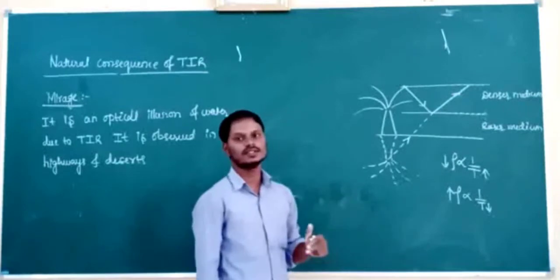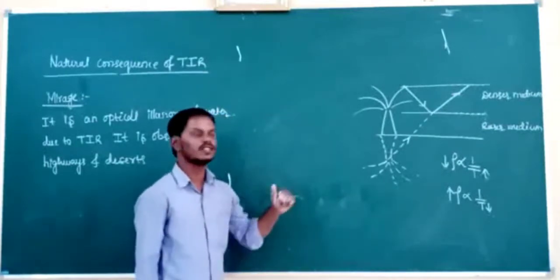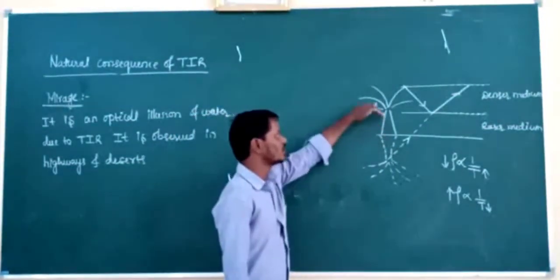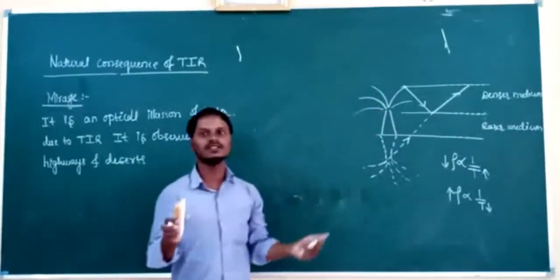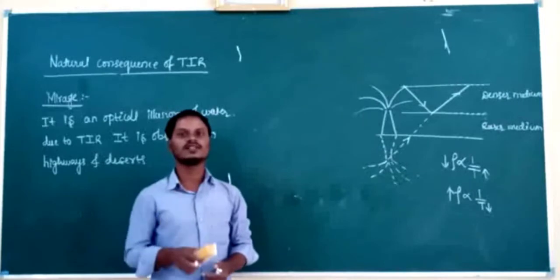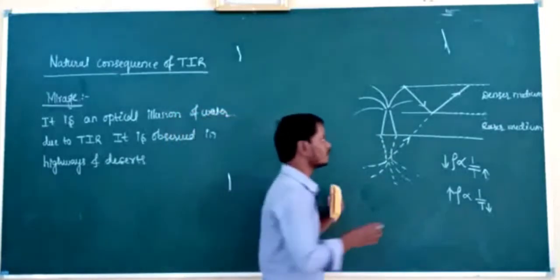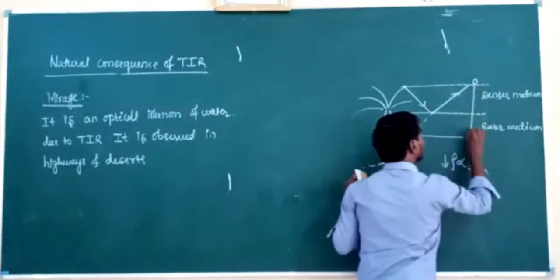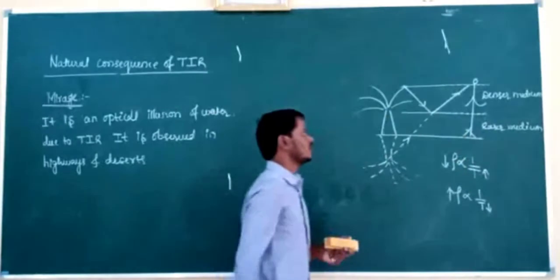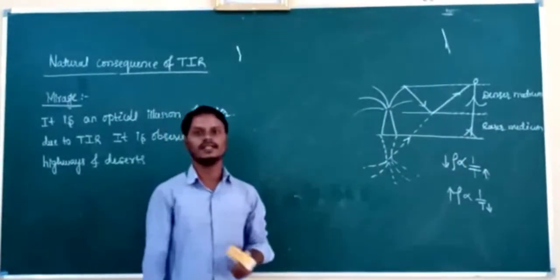So we observe the image of the tree only when there is water below the tree, but actually there is no water. It means there appears to be water. This optical illusion of water is called mirage. Then there is an observer. He is an observer. So this is called mirage.